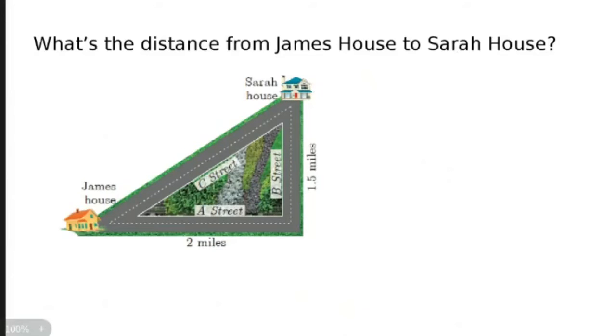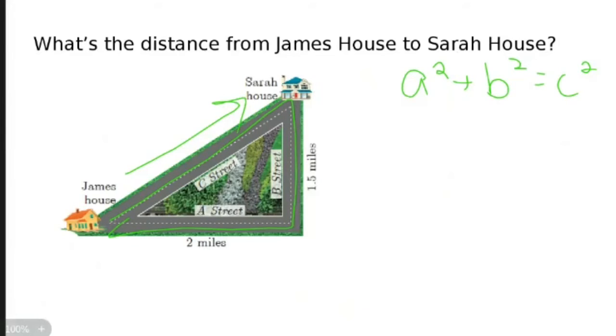James to Sarah. James and Sarah, they want to go to each other's houses. Oh, it's a nice little perfect diagonal street. Living on a perfect little right triangular area. What a convenient problem. So it looks like I have myself a right triangle and looks like I'm going to write down the Pythagorean theorem.